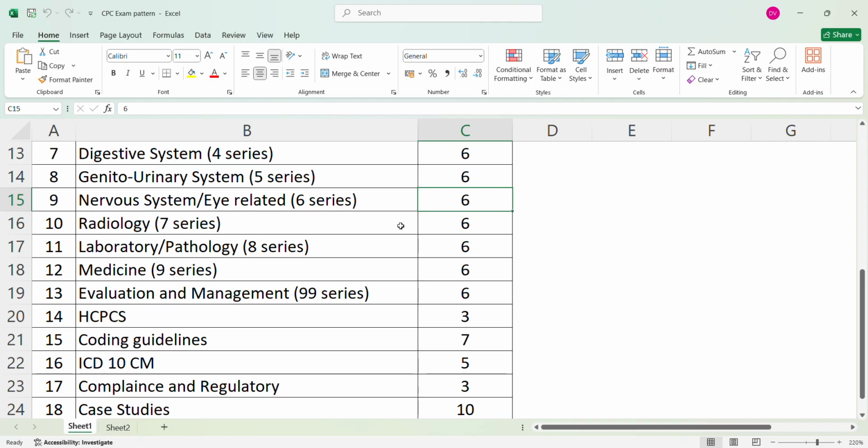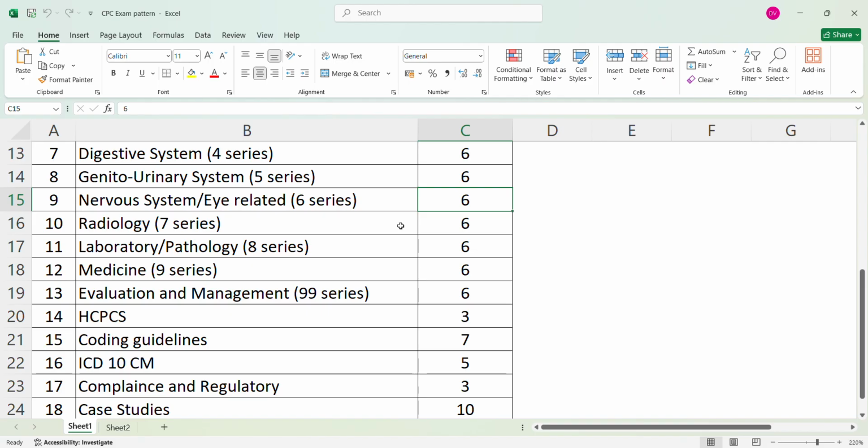Okay, and then compliance and regulatory topic, there you will get a minimum of 3 questions in the exam. Here you have to see Medicare parts, all Medicare parts A, B, C, D, and what the claims are and how many there are. ABN and ABN related information also you have to check, and what an NCCI edit is. LCD and NCD also you have to see, and place of service, RBRVS, HIPAA, HITECH, all these things you have to see.